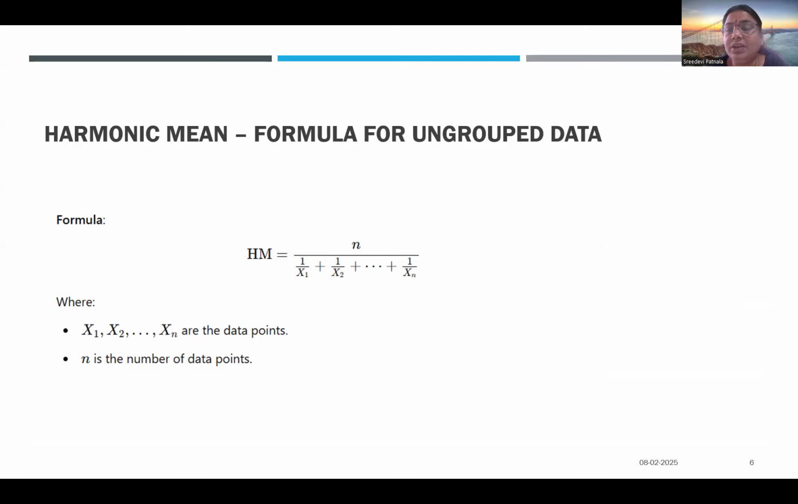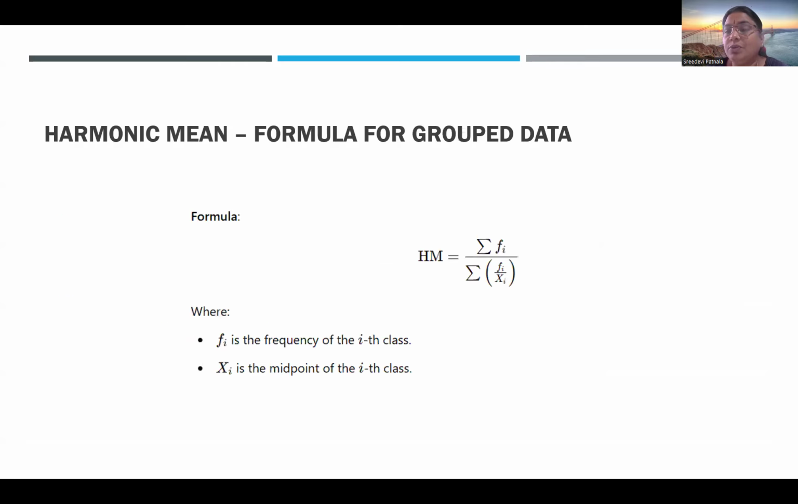So what did we learn from the previous slides? Harmonic mean is the reciprocal of the arithmetic mean. In arithmetic mean, you did summation of xi by n. Reciprocal means the reverse of it. So it becomes n by 1 by x1 plus 1 by x2 plus 1 by x3, up to 1 by xn. So n, the number of data set values, is divided by the sum of 1 by xi. This is the harmonic formula for ungrouped data.